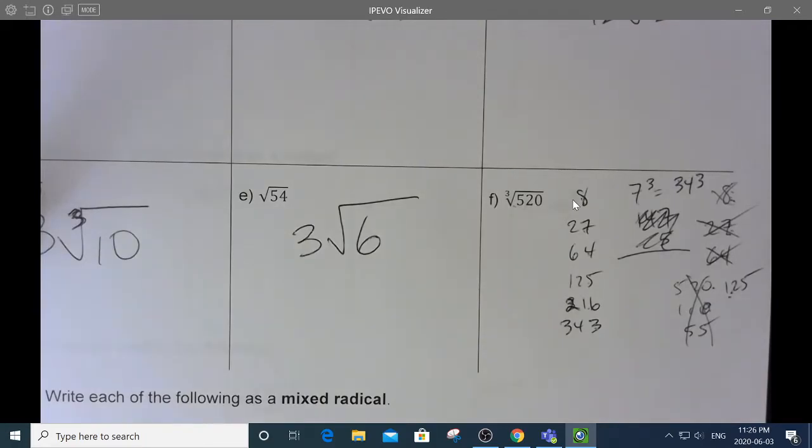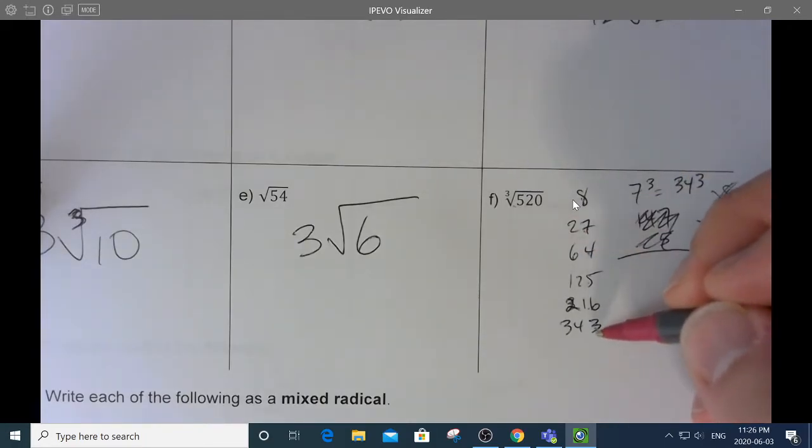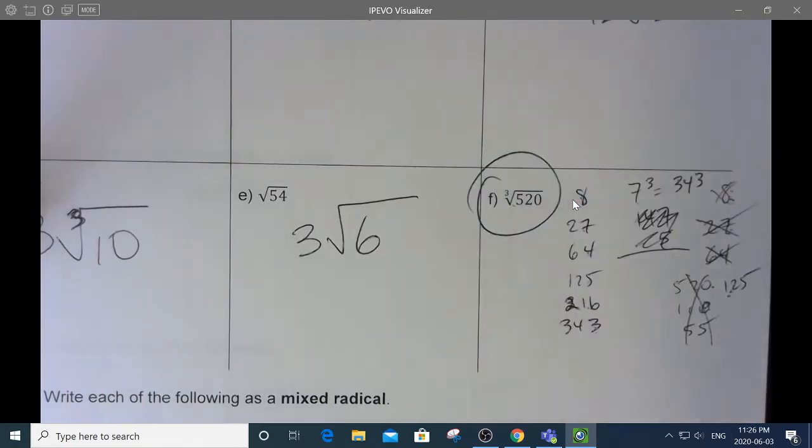So what is 8? It can't be 8 cubed. So 2, 3, 4, 5, 6, 7. It can't be 8 cubed. You know what? I think that one was messing with us. I don't think that simplifies. Okay, I'm going to cheat now. I do have a calculator that actually does simplify cubes, I think.